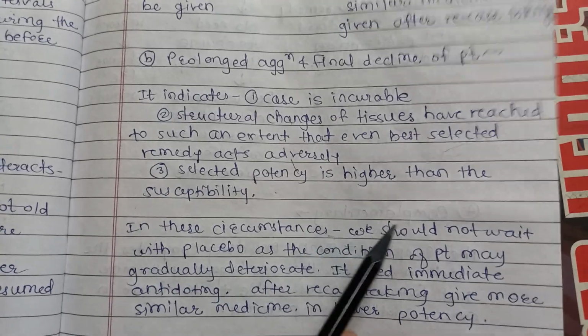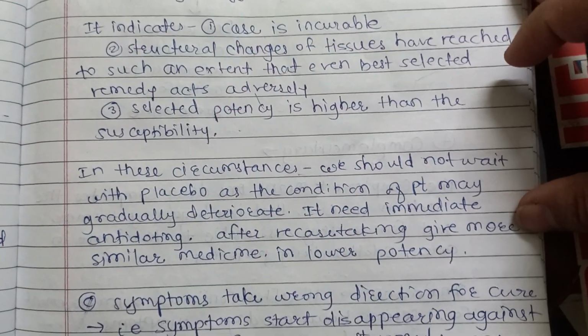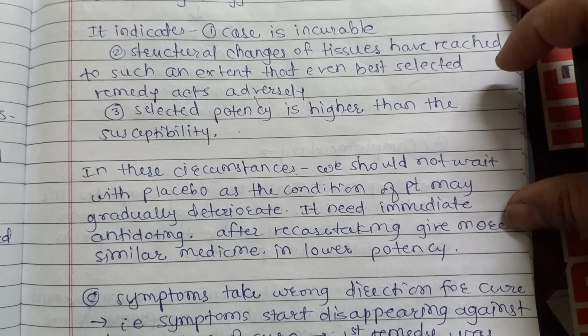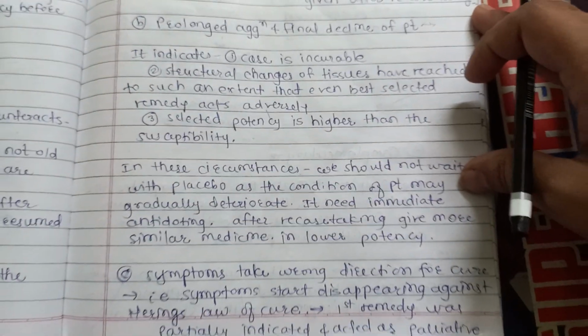So in these circumstances, we should not wait with the placebo, as the condition of the patient may gradually deteriorate. So it needs immediate antidoting. After case retaking, give a more similar medicine in a lower potency.